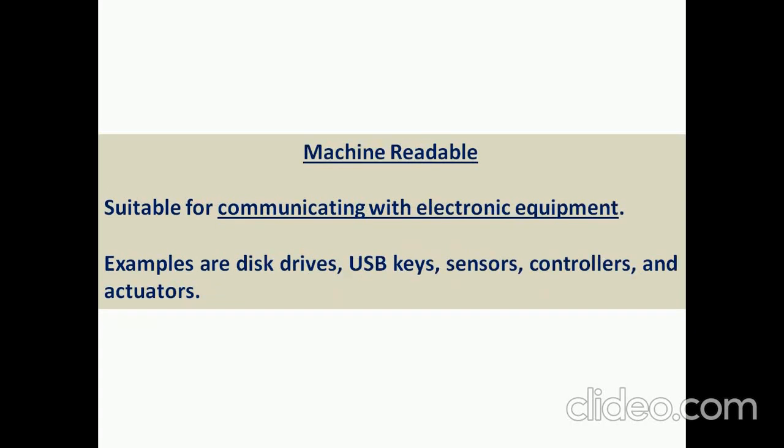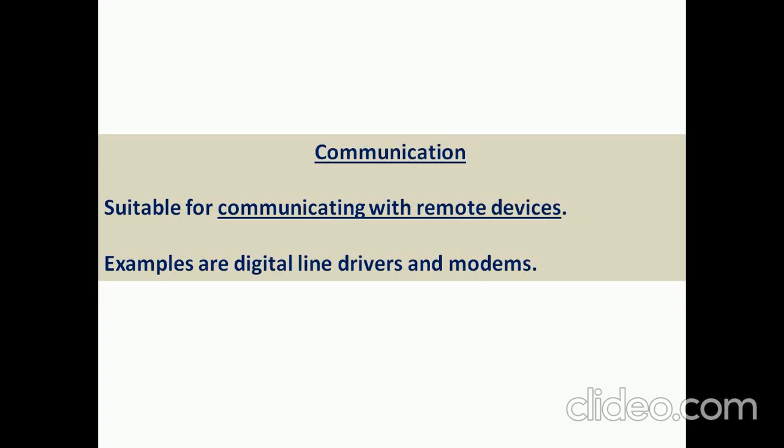And machine readable devices are used to communicate with electronic equipment like an external disk. Examples are disk drives, USB keys, sensors, controllers, and actuators. The third and final category is the communication devices.